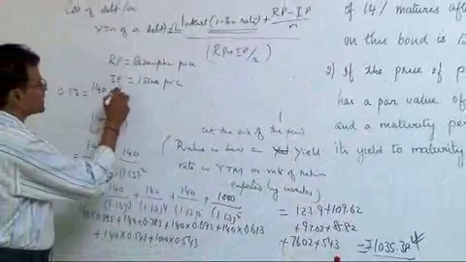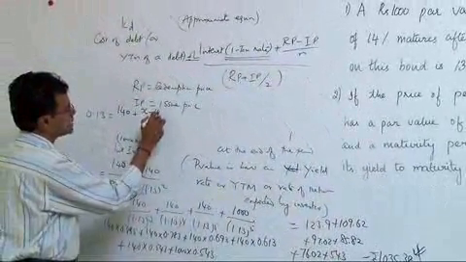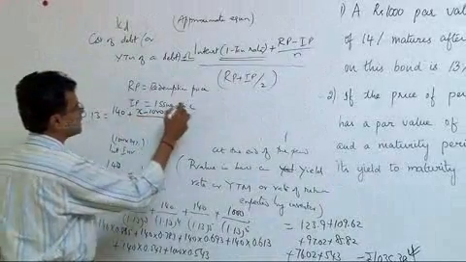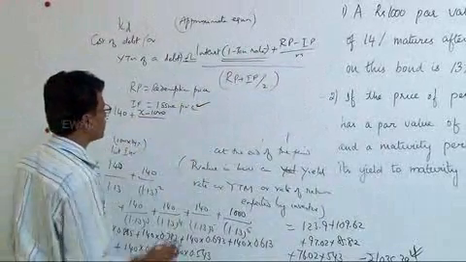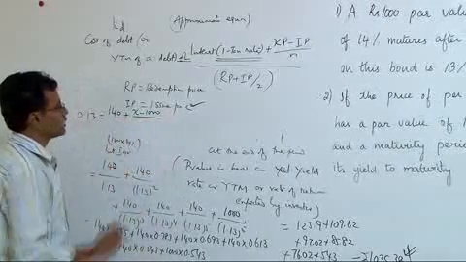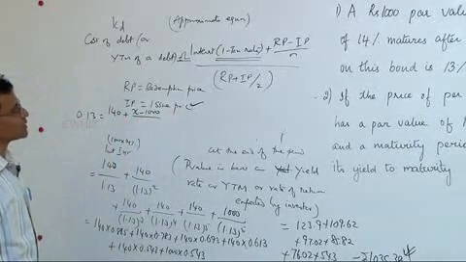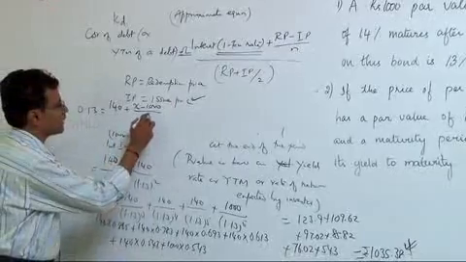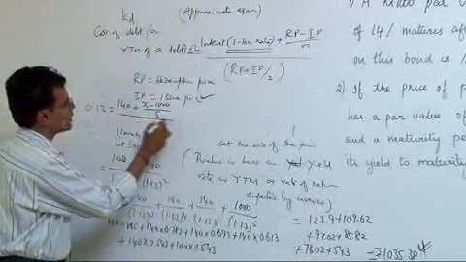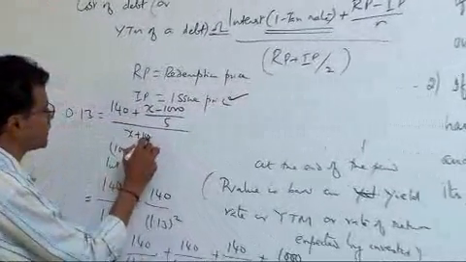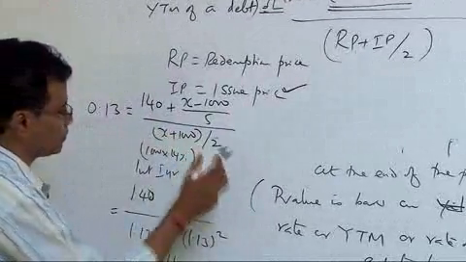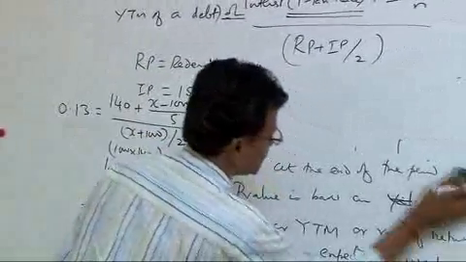If you take the issue price as X and redemption price as 1000, this is what we want. The value of the bond today could be the issue price. We want the issue price, X. So 1000 minus X divided by 5, N is the period, whole divided by X plus 1000 divided by 2. Further proceeding.